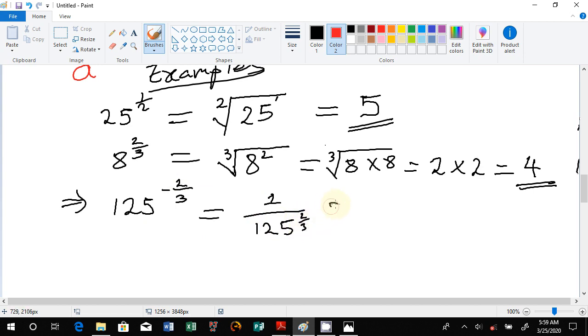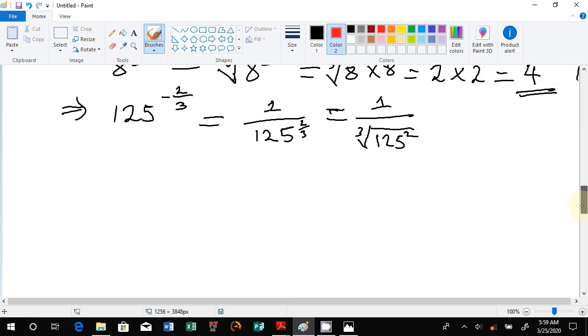Next step: now apply the second law we have learned, the law of making it into something like a root. Then you get the 3 which is there, we put it there as the cube root of 125, and then you still raise it to the power 2. So that is the cube root.